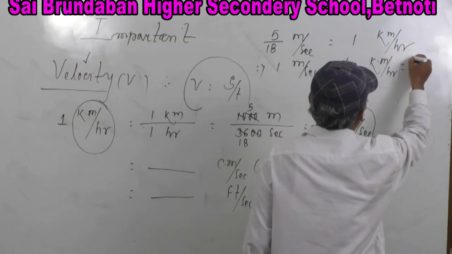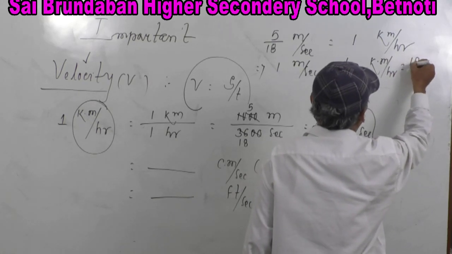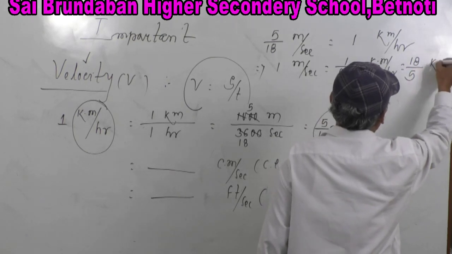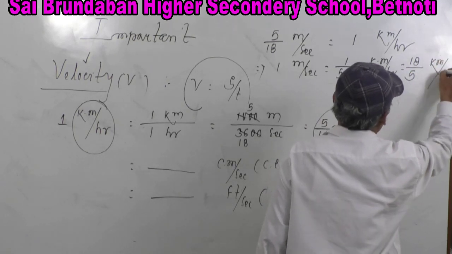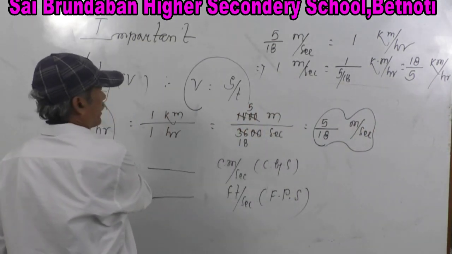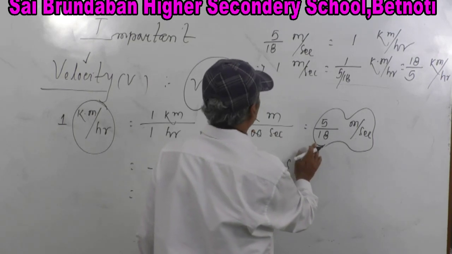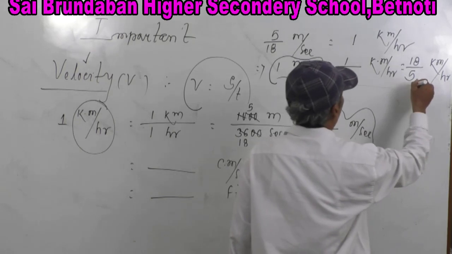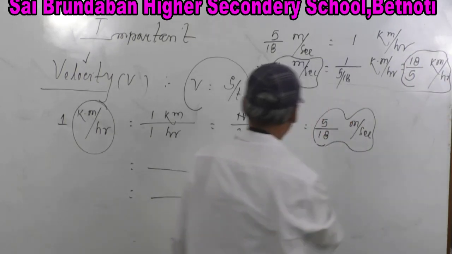That means it is 18 by 5 kilometer per hour. So 1 kilometer per hour is equal to 5 by 18 meter per second, and 1 meter per second is equal to 18 by 5 kilometer per hour.